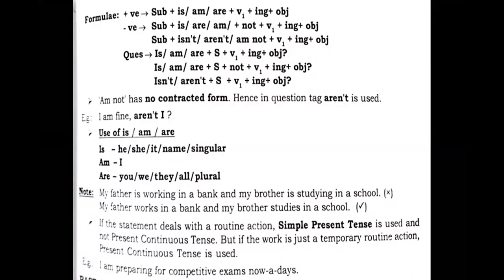My father is working in a bank and my brother is studying in a school. If you look at it, the sentence seems to be really fine. Why? Because they are working. But students, this sentence is wrong. Why? Because the actions are permanent. The actions are in regular mode. Every day the actions take place, so the sentences are written in simple present tense or present indefinite tense. See the example further: My father works in a bank and my brother studies in a school.